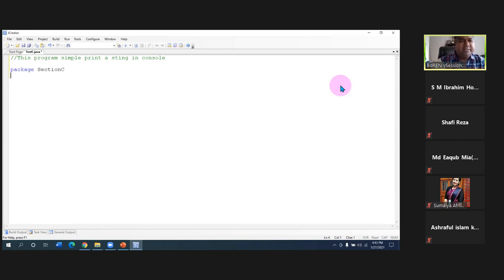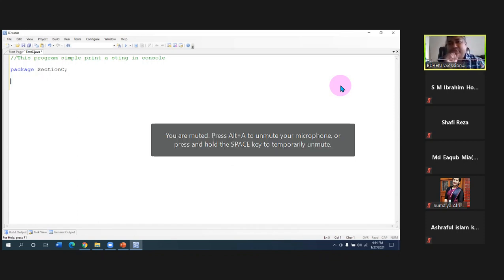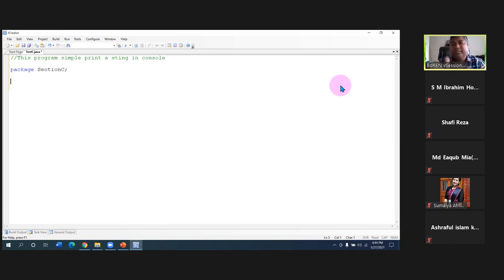This is my package. Whatever I write, all the classes will be saved in this folder. When you need to import some of the classes, you can call it and import, no problem. Now next will be import.